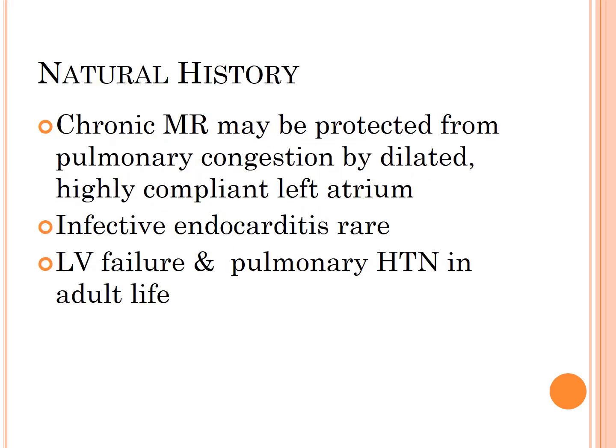The natural history of MR: they might develop infective endocarditis, which is rare, and left ventricular failure and pulmonary hypertension in adult life. In chronic MR the left atrium dilates in size and the compliance remains good, so the child does not have heart failure, whereas in the acute condition they will have heart failure.